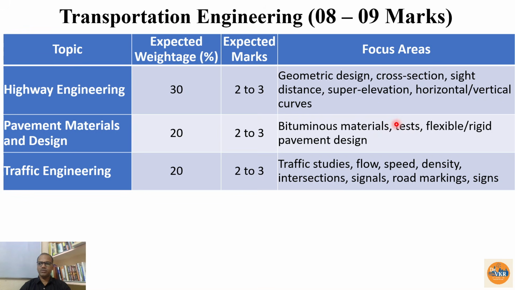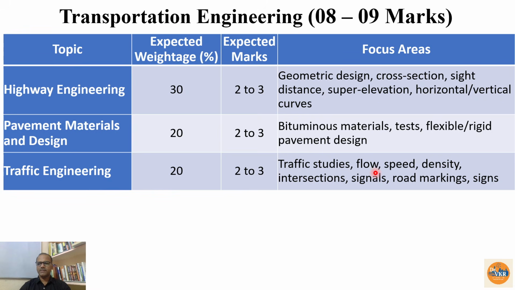Impact, if I want to go for subgrade and subbase, what is the permissible limit, like that we need to understand those ranges also. Then design of the flexible and rigid pavement using the IRC codes, and especially in the rigid pavement, the stresses and everything also we need to focus. Then CBR is also one of the most important topic for the GATE point of view for the flexible design method, flexible pavement design. Then traffic engineering, we can get up to around 2 to 3 marks.